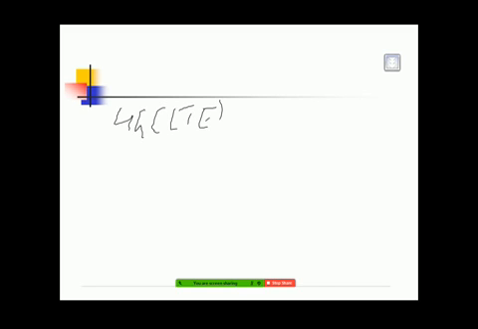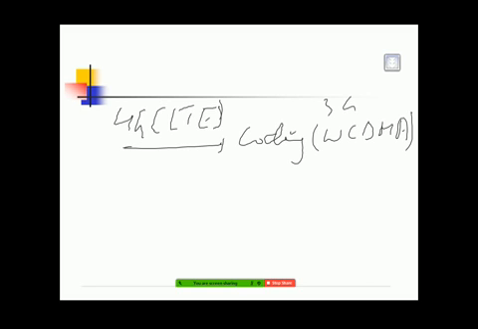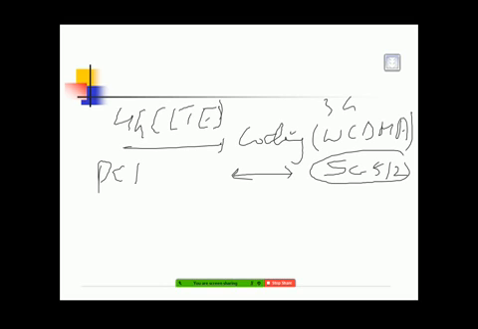Whatever technology is used here is based on coding. In 3G, we have seen WCDMA is the technology, and it is based on scrambling code. Here also you are getting the same thing. We say PCI, and there are 504 PCIs.